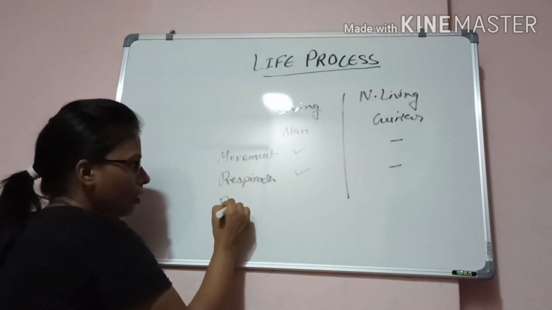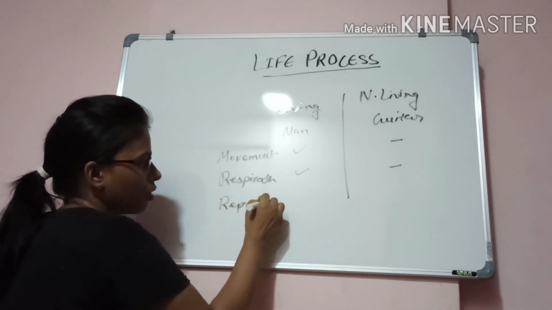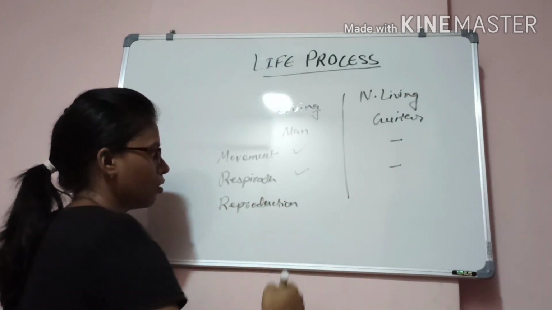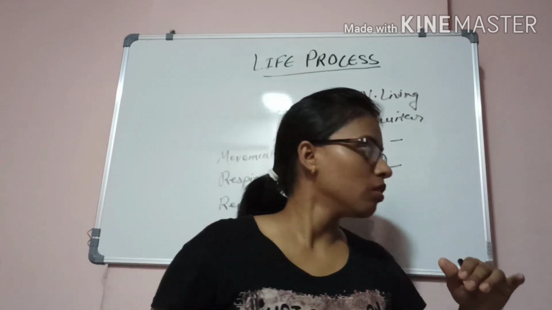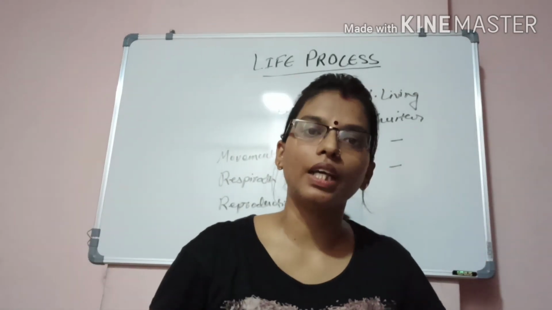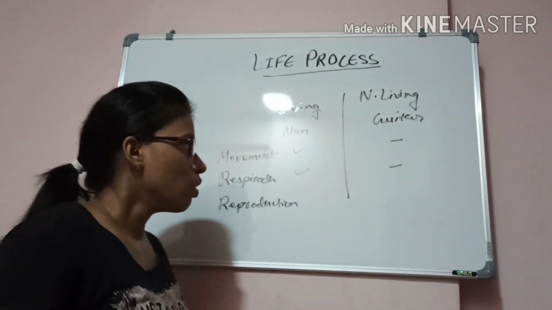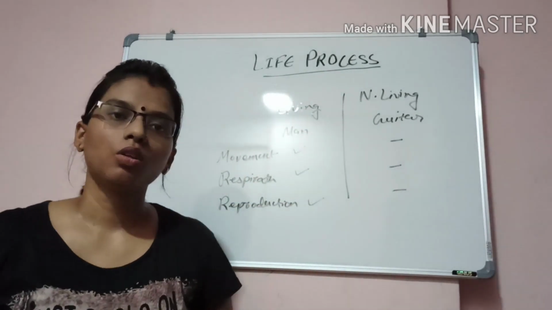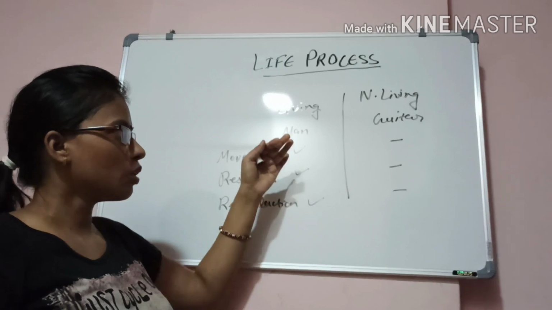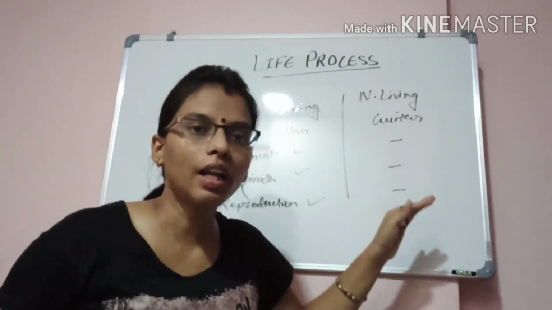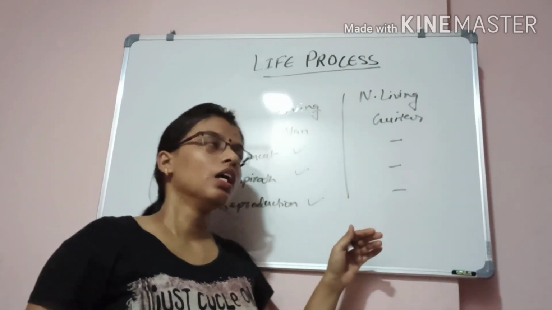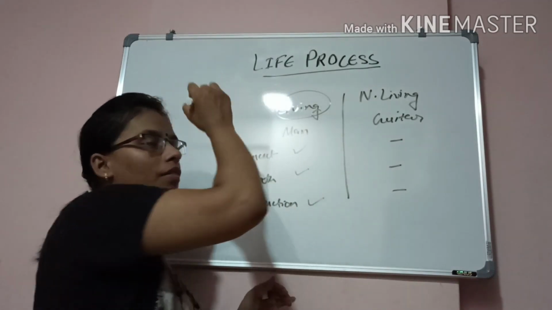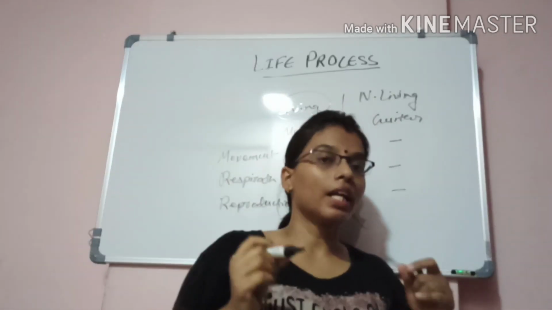Next we can see reproduction. Creating or giving birth to their young ones is said to be reproduction. So man can do that, but the guitar cannot. These are the features which differentiate between living and non-living things, and that's why in biology we read about living organisms.